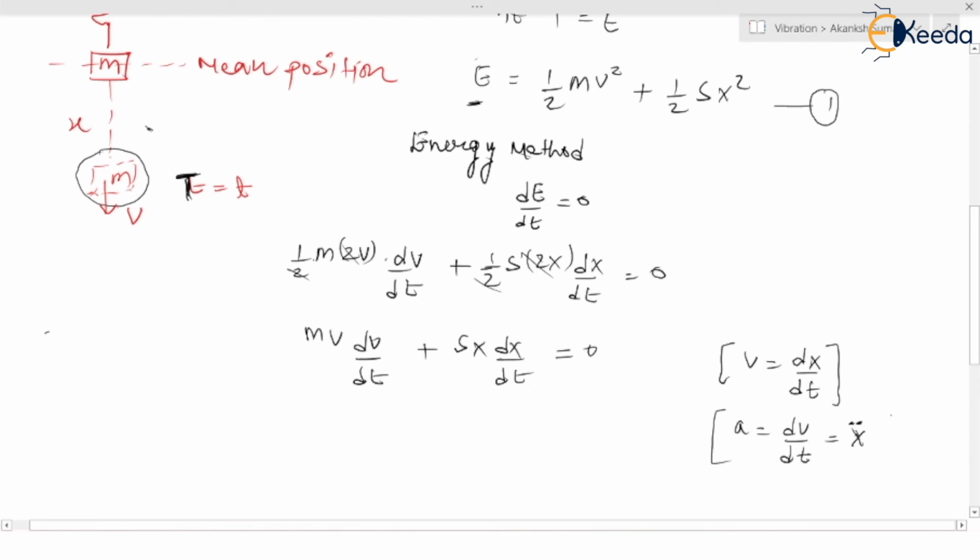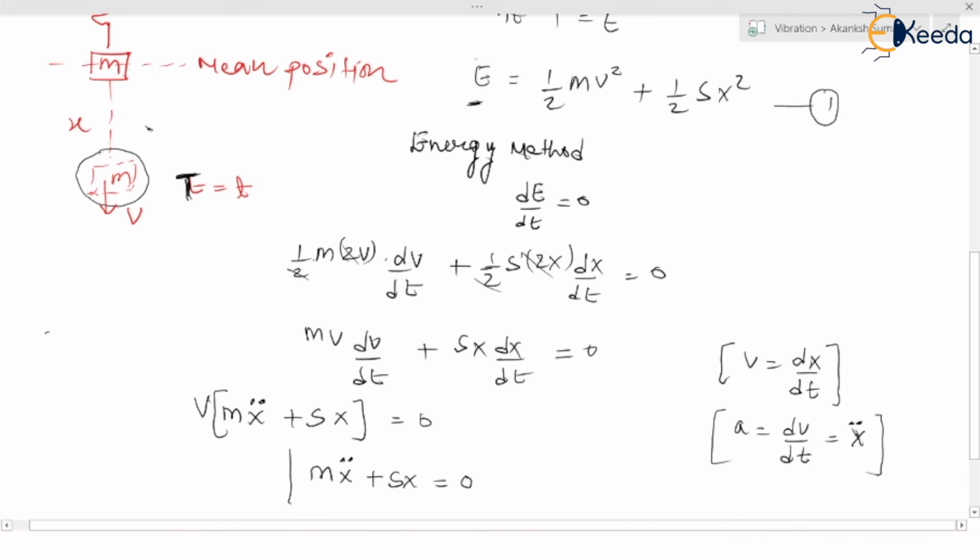We just have to put these values here, and we get m x double dot, taking velocity common, plus s x is equal to 0. Velocity cannot be equal to 0. So the equation we get here is m x double dot plus s x is equal to 0.